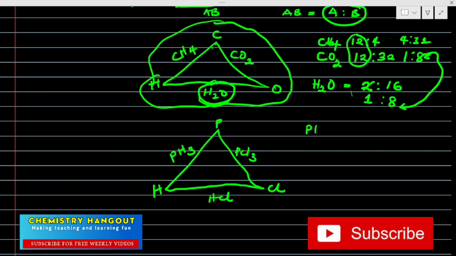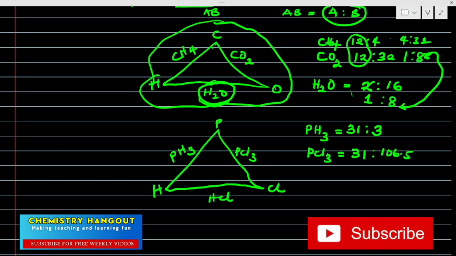For PH3, don't forget that the atomic mass of phosphorus is 31, in ratio 1, times 3 for hydrogen is 1 times 3, that will be 3. This is sorted. Then our PCl3: phosphorus again is 31 in ratio 1, and our chlorine is 35.5, right? Times 3, that's going to give us 106.5.